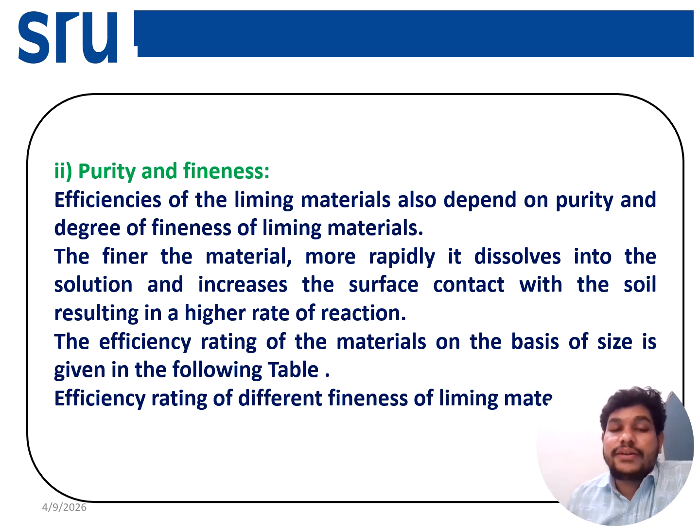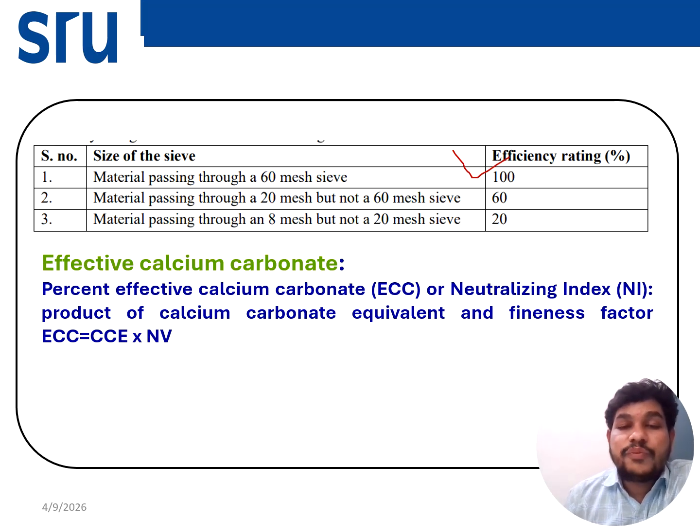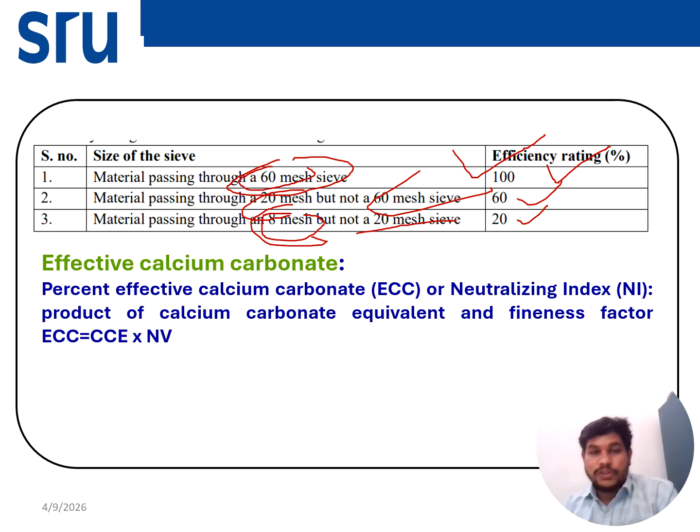or more fine. Okay, if you see the purity, if the liming material passes through 60 mesh, that is 100% efficiency. If the material passes through 20 mesh but not through 60 mesh, then it is 60% efficiency. If the material passes through 8 mesh and not through 20 mesh, it is 20% efficiency. So what is the mesh? 8 mesh means in 1 inch 8 holes are there. 60 mesh means in 1 inch, 60 holes are there.